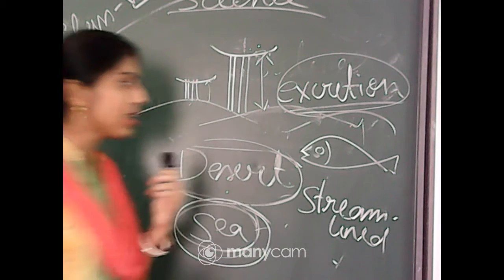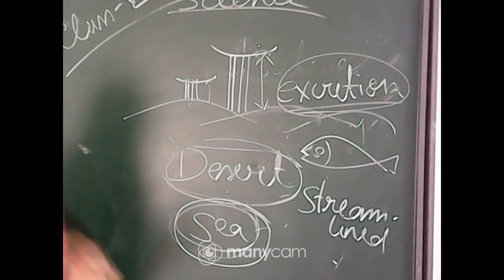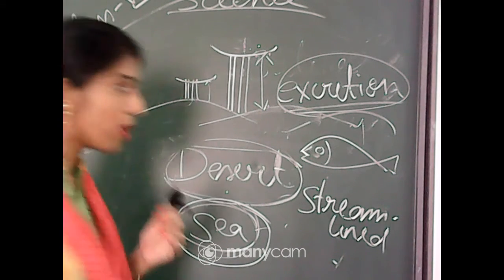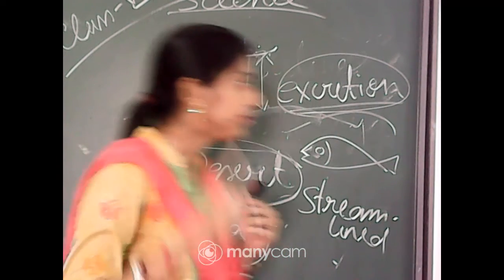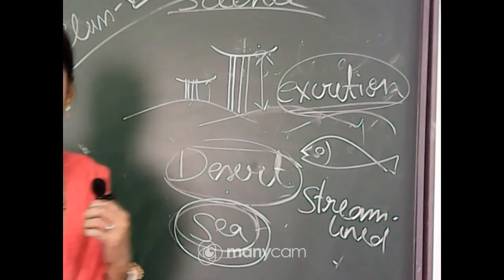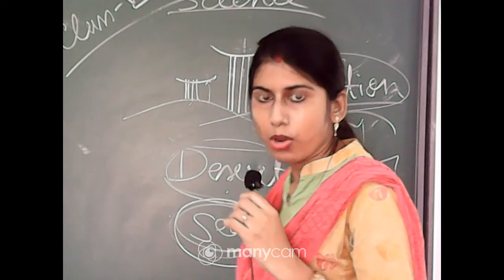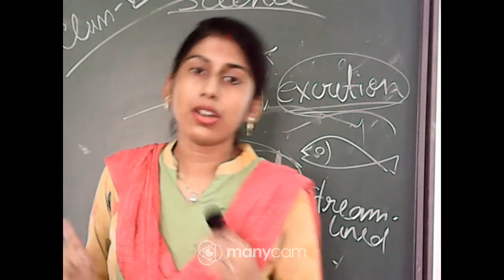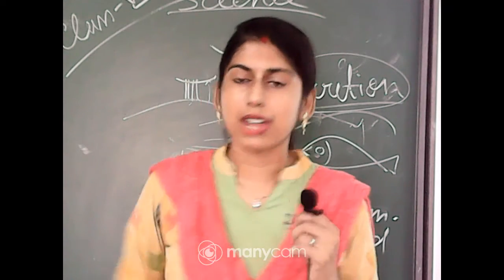Okay, fishes are mainly having a streamlined body. Why? So that they can move inside the water very easily. So the first property of fishes is that they have a streamlined body so that they can move inside the water very easily. This is the first criterion.